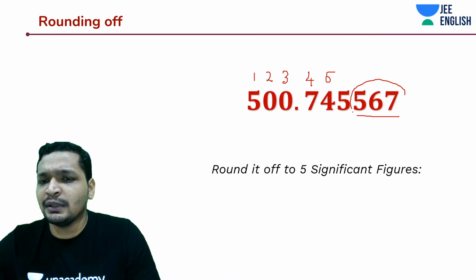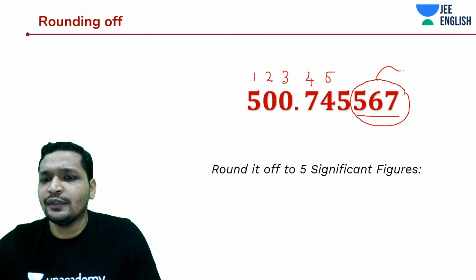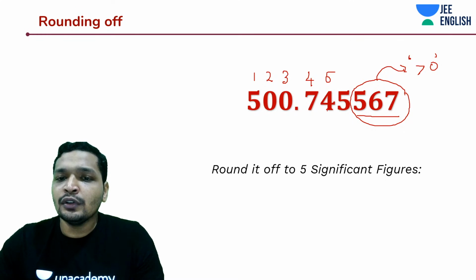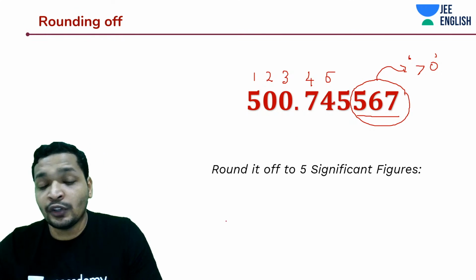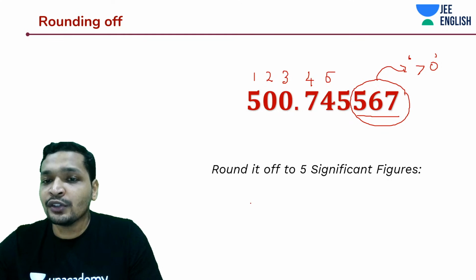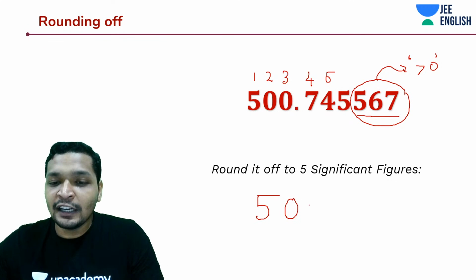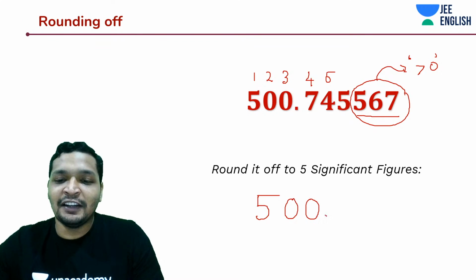These 3 numbers are greater than 0. So how would you round it off? 500.75. That is how you would express it.